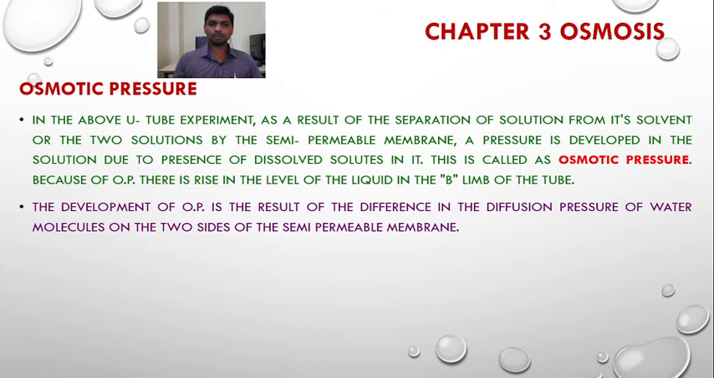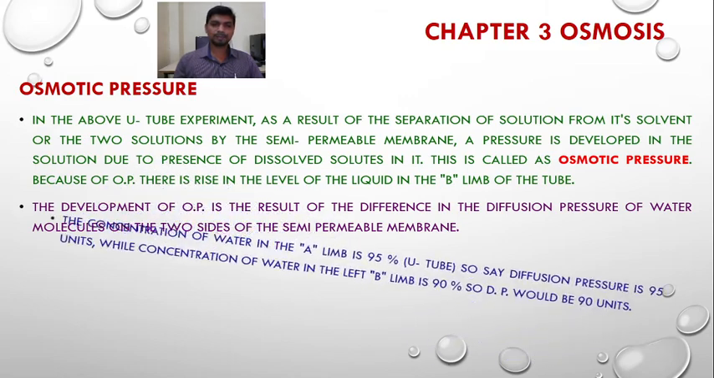The development of osmotic pressure is the result of difference in the diffusion pressure of water molecules on the two sides of the semi-permeable membrane. Here we see that in the right arm the diffusion pressure of water is more than in the left arm. So the development of the osmotic pressure is the result of the difference in the diffusion pressure of water molecules on the two sides of the semi-permeable membrane.